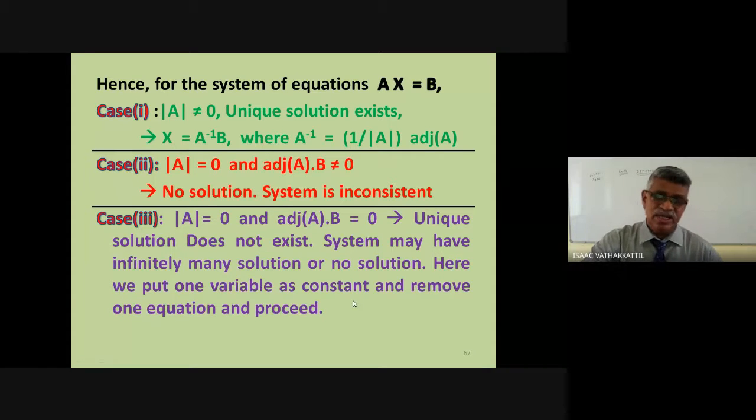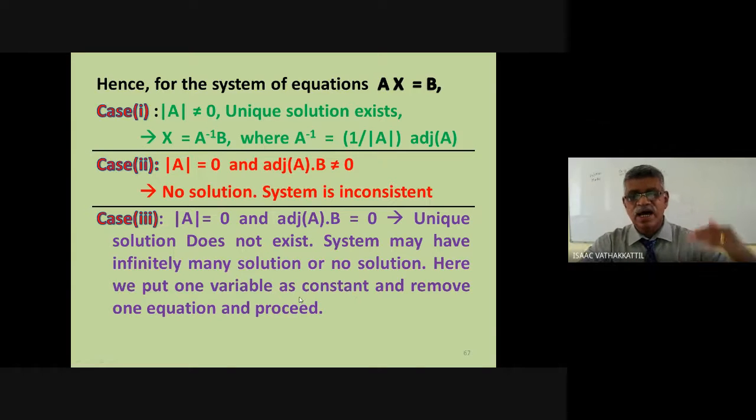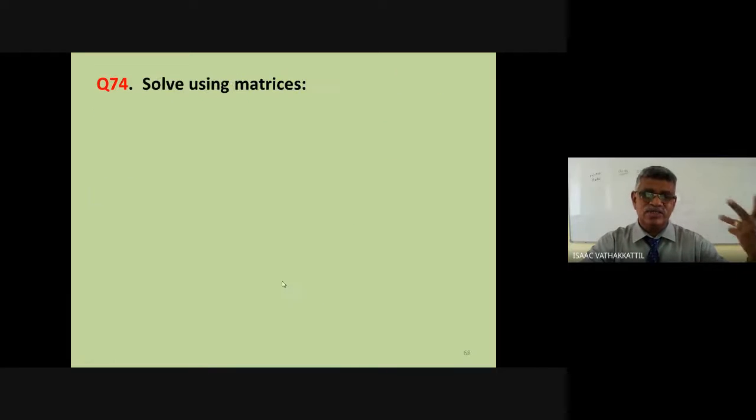If you have 3 equations in the variables x, y, z, we pick up one variable as a constant. You can take x, y, or z, according to your convenience. Remove one of the equations. So you'll have two equations and two variables. The other is taken as a constant. Again, you have to go back to the first step and see whether it is consistent or inconsistent.